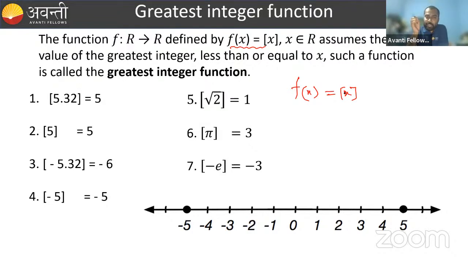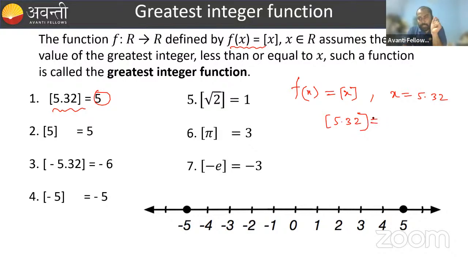Taking the first example, suppose x is 5.32, and I am asking to find the greatest integer of 5.32. What is the answer? The answer is on your screen. But how are you getting 5? That is important. So listen to me.